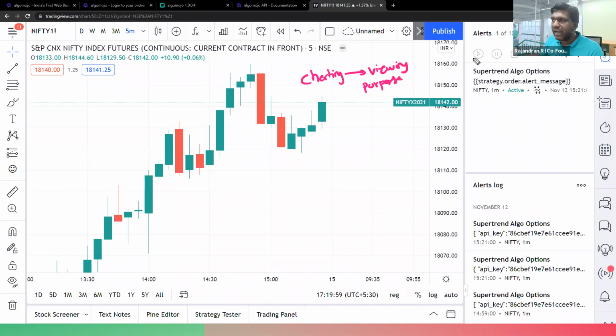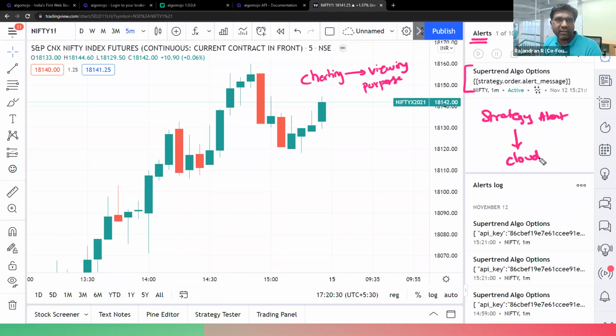Automation will not run from TradingView charts. Automation will run from the alert section, right? So you have to create an alert. You have to create a strategy alert. Now this strategy alert will be running in the cloud. So that means even if you close TradingView, automation orders will be happening from TradingView itself. Any buy sell signals which are getting generated will be happening from the cloud itself. So it has nothing to do with the charts. Chart, as I said, is for viewing purposes only.